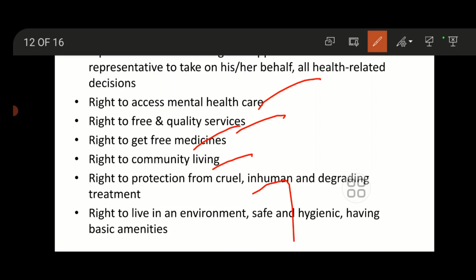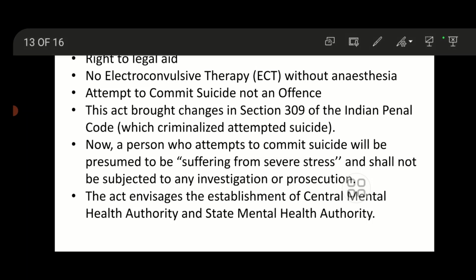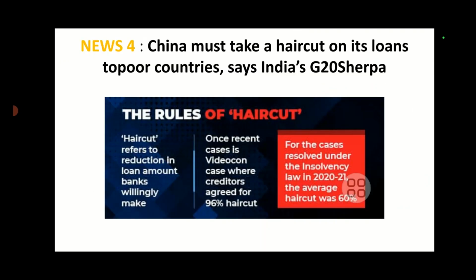Also the right to live in an environment that is safe and hygienic, having basic amenities, and the right to legal aid. No electroconvulsive therapy without anesthesia. Attempt to commit suicide is not an offense according to this act. A person who attempts to commit suicide will be presumed to be suffering from severe stress, and is not subject to any investigation. This act also envisages the establishment of the Central Mental Health Authority and State Mental Health Authorities.